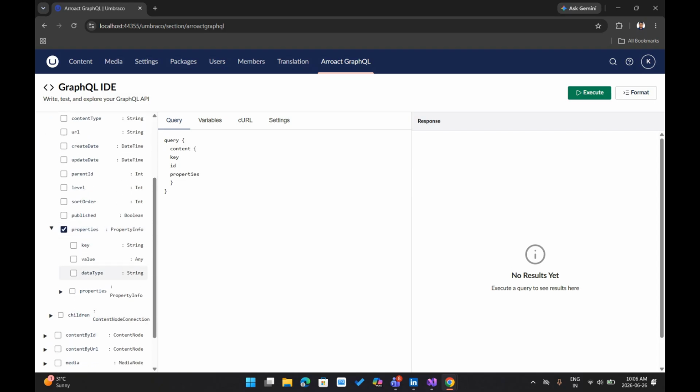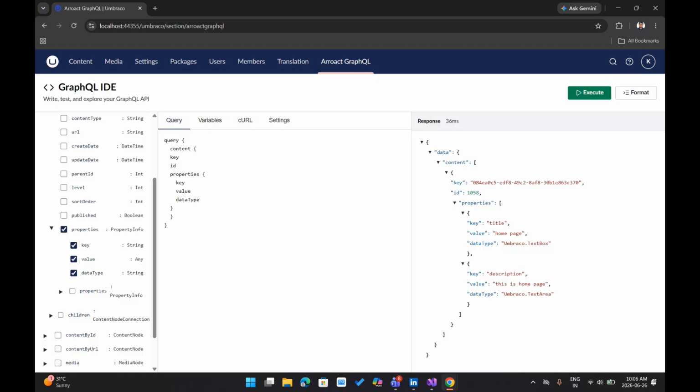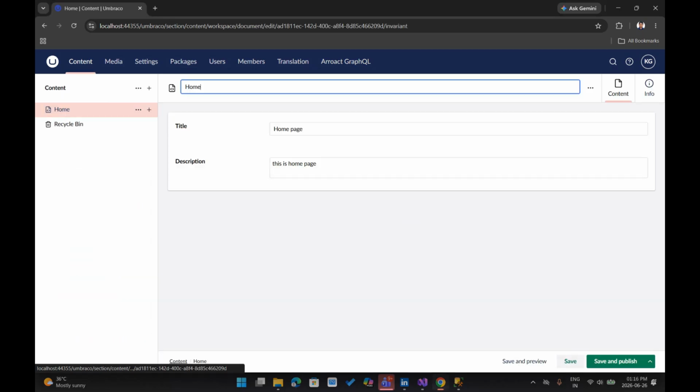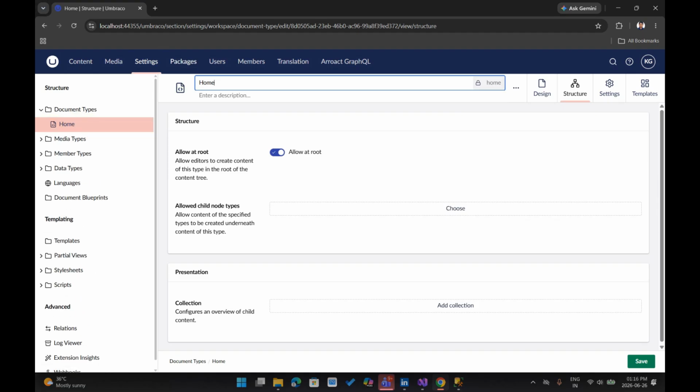This time I also need the properties, so I am adding a property filter which has a key, value and data types. Execute the query and you can find the content ID, content key and all the properties which are available in your content, as well as the name. So now this is a simple structure, but in a real website it is not this easy.